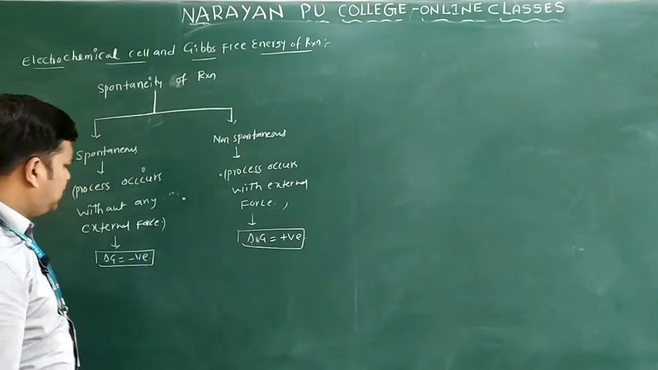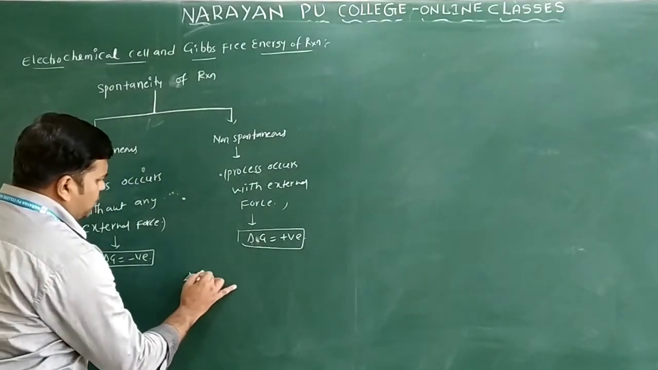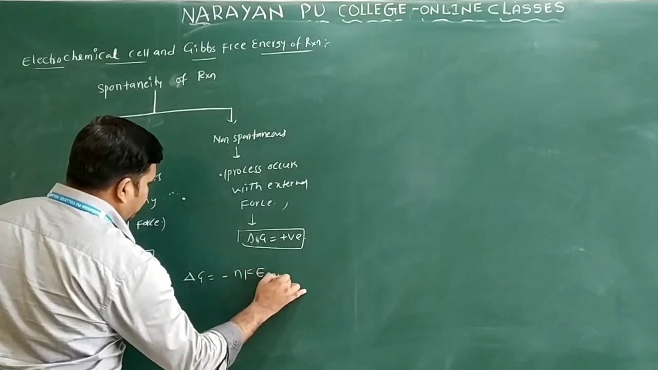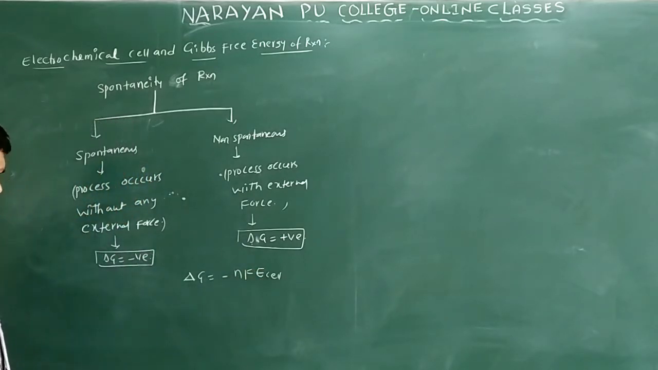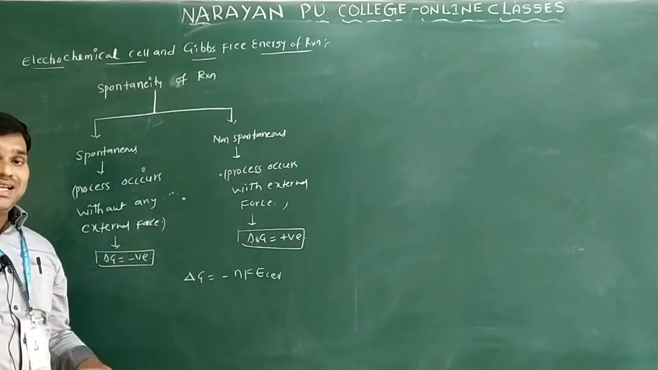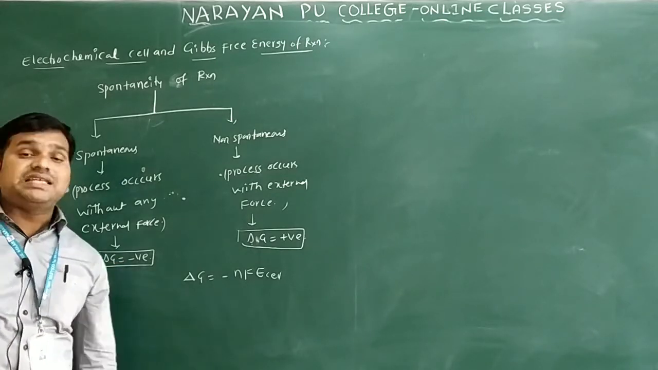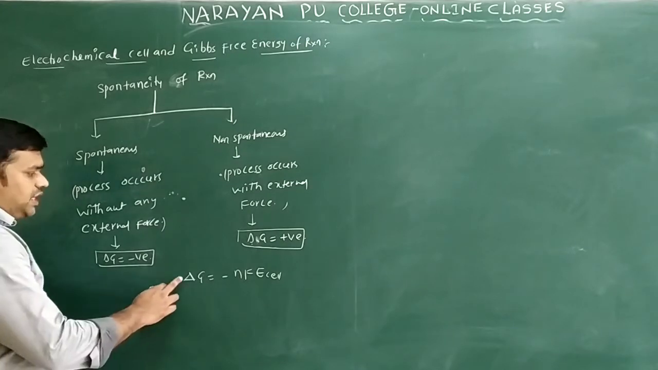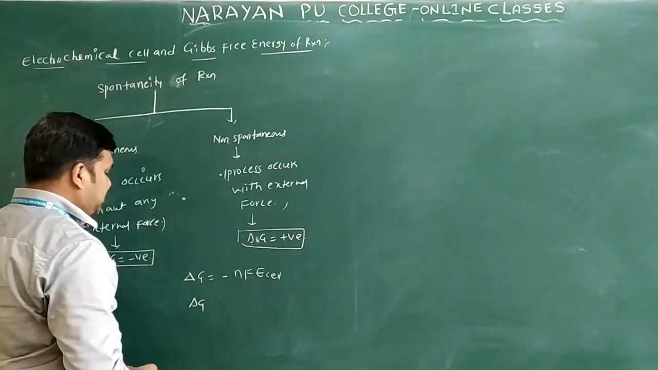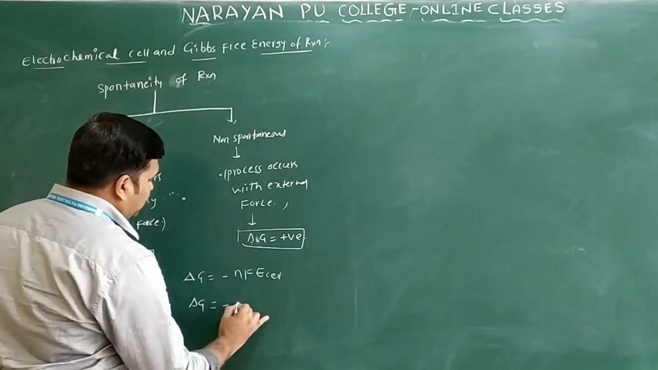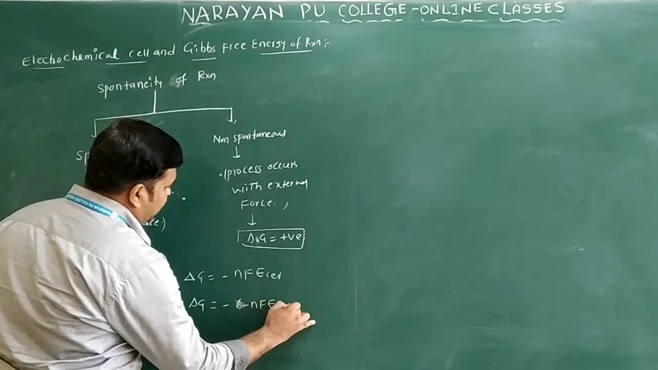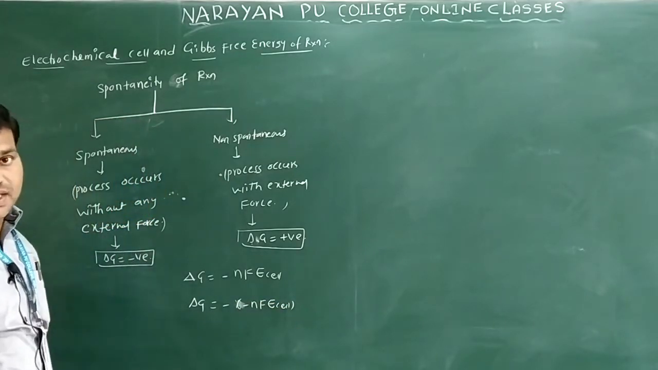Now here, you know delta Z is equal to minus NF E cell only. Delta Z already has a negative sign. If delta Z is negative, then what about the E cell value? If you multiply by the negative sign, delta Z becomes minus of minus NF E cell only. Then E cell becomes positive.